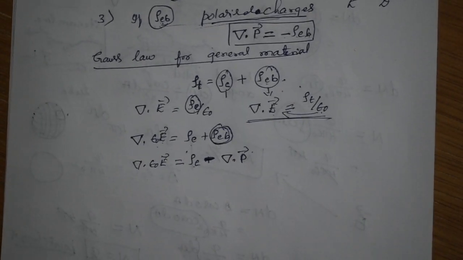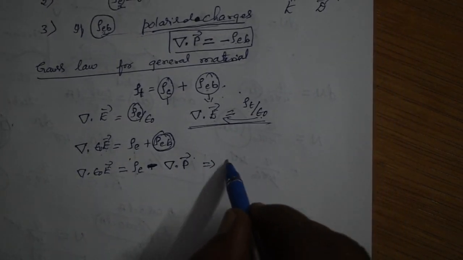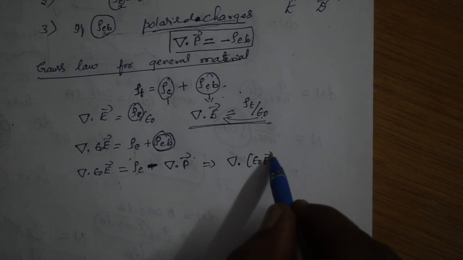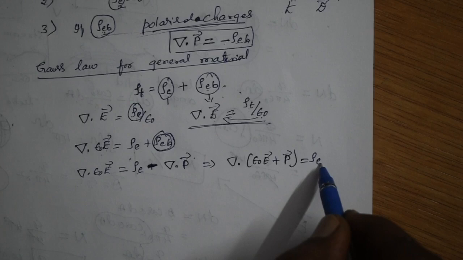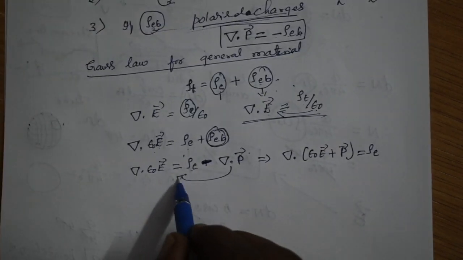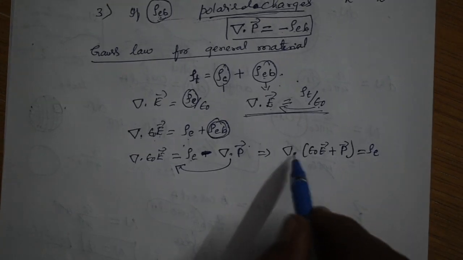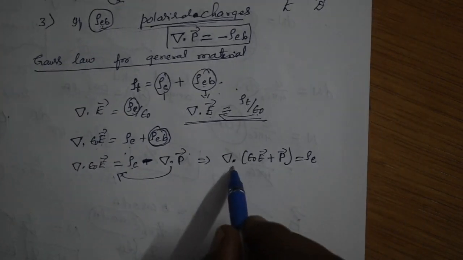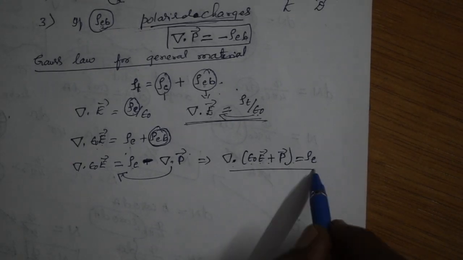Minus divergence of P. But on simplification you are going to get del dot epsilon naught into E plus P is equal to rho E. Simply by taking this to this side and by taking the divergence operator as common, your equation becomes del dot epsilon naught into E plus P is equal to rho E.